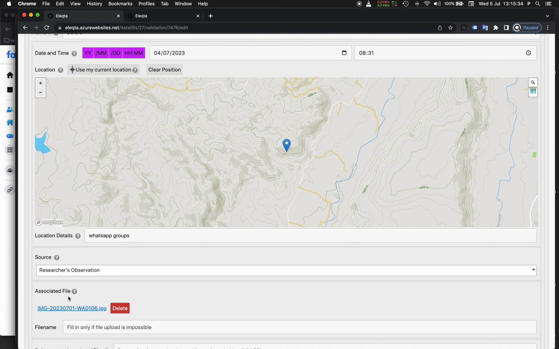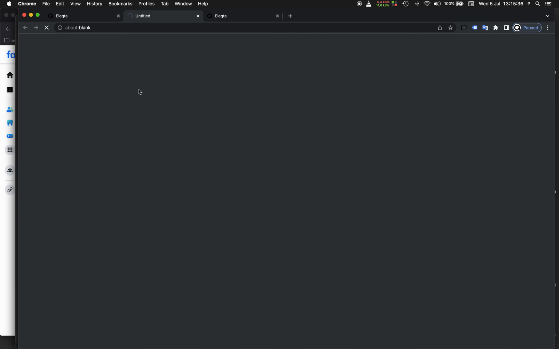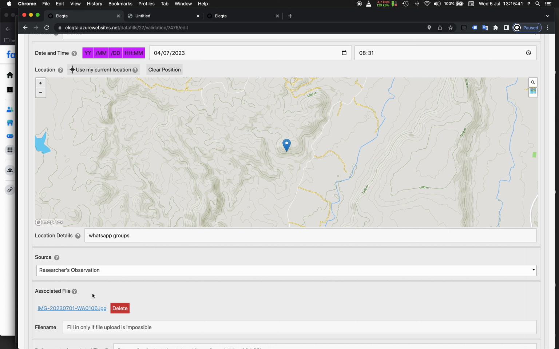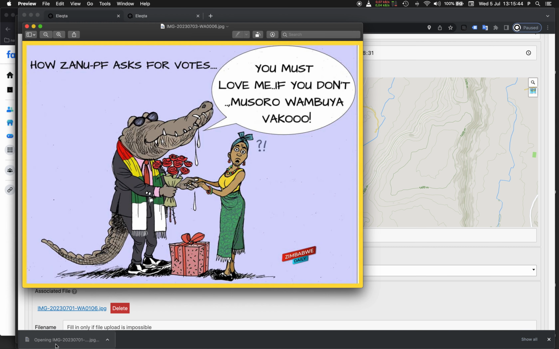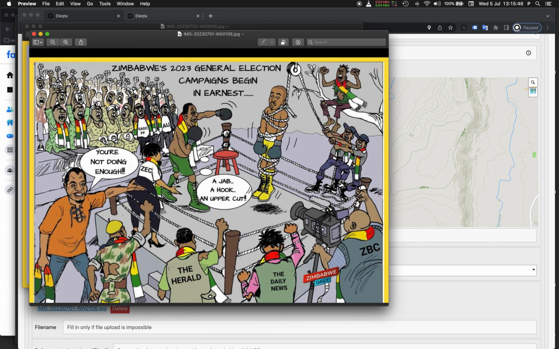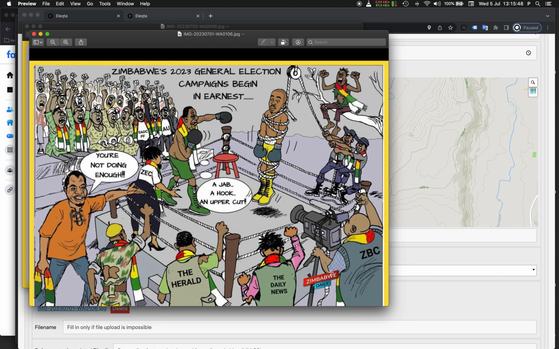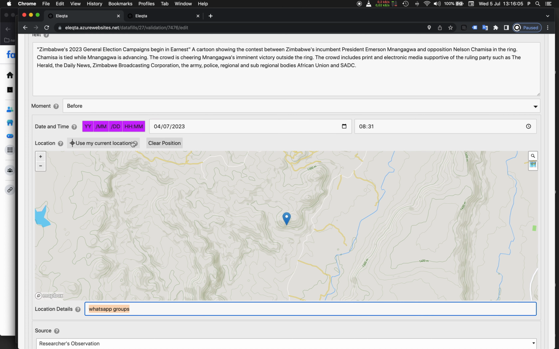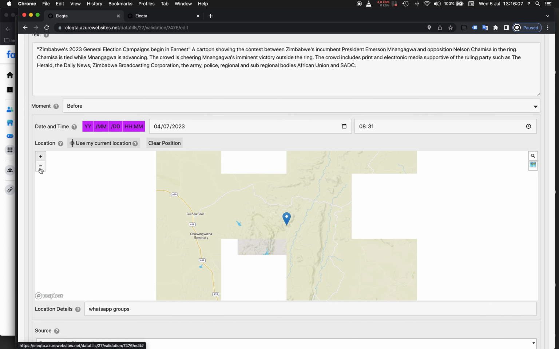Okay, so again, this is not the researcher's observation. This comes from a media. This cartoon was published or distributed somehow. And again, it's Zimbabwe Daily, which I don't know if it's a website or a newspaper, but anyway, the source of this information is not the researcher's observation. The researcher here has said that this information comes from WhatsApp, which is good, but then the map should stay empty because WhatsApp is an internet media.